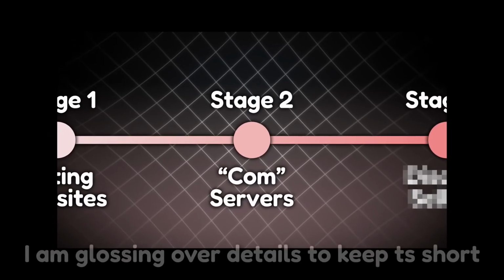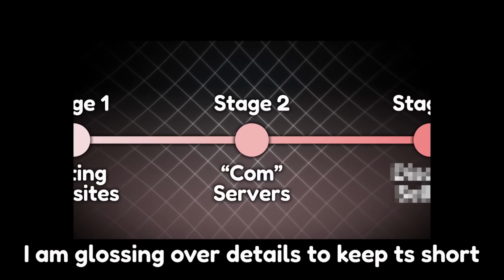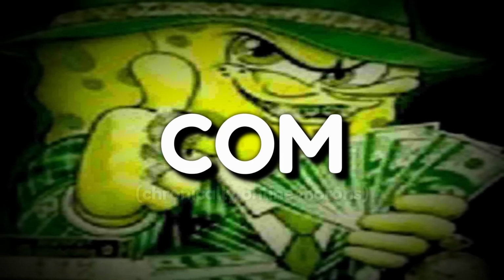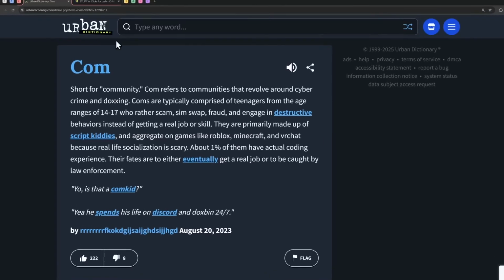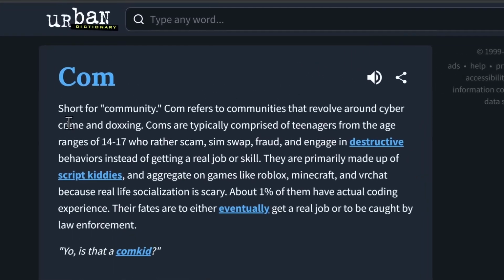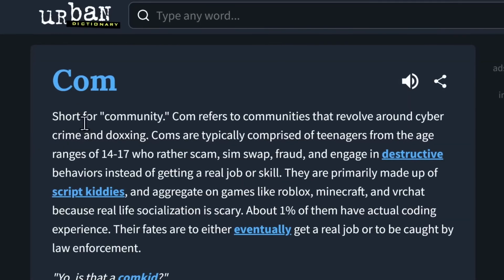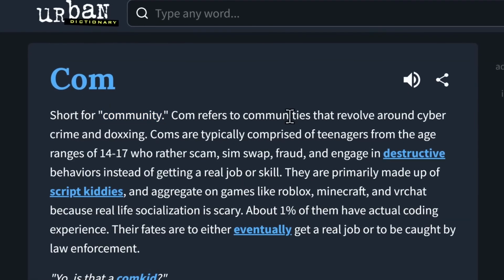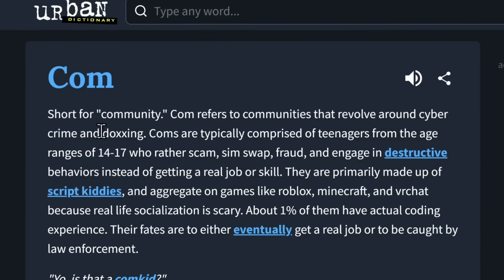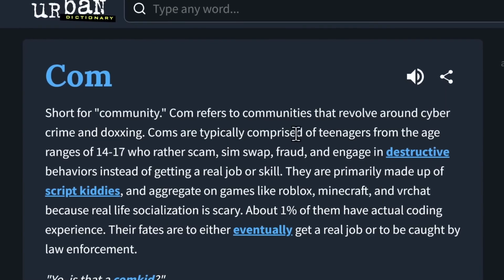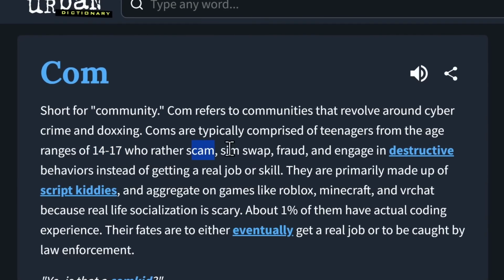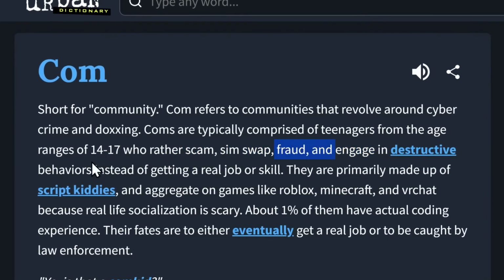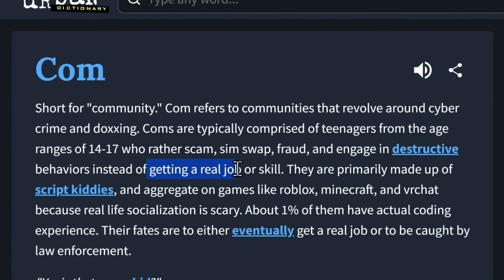Now, just to make it clear, this is a top-level summary and is not exhaustive at all. But if you don't know what the Discord comm is, let me give you an Urban Dictionary definition of it because they do a better job than I can explain. COM is short for community. COM refers to communities that revolve around cybercrime and doxing. COMs are typically comprised of teenagers from the age ranges of 14 to 17 who would rather scam, sim swap, fraud, and engage in destructive behaviors instead of getting a real job.